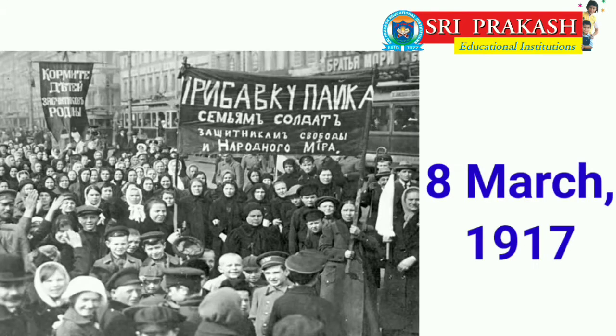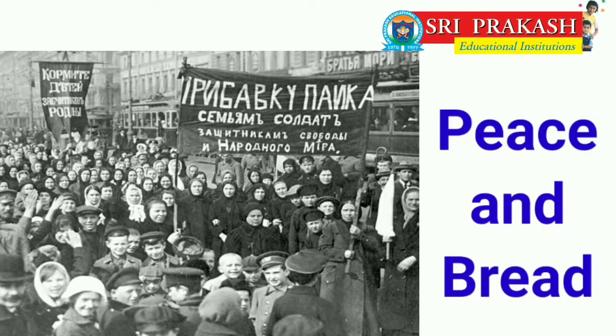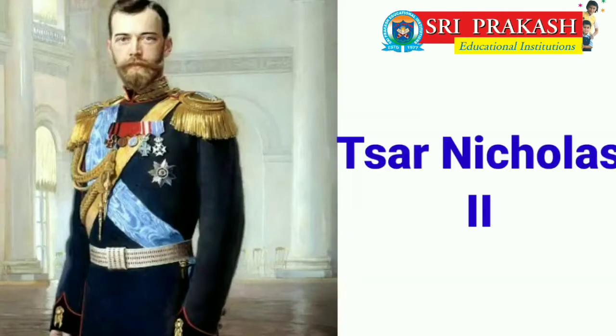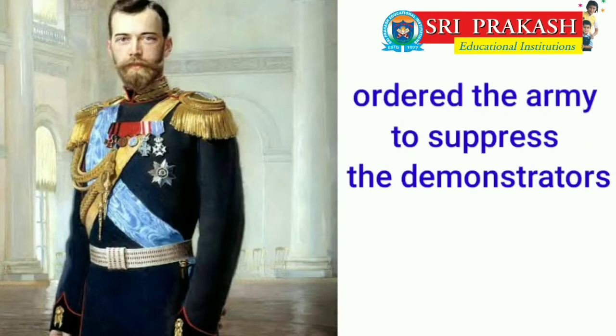On March 8, 1917, around 10,000 women from St. Petersburg took out a procession demanding peace and bread. Most of the workers joined them in this protest. Tsar Nicholas II felt nervous and lost confidence. He ordered the army to suppress the demonstrators even by firing at them.